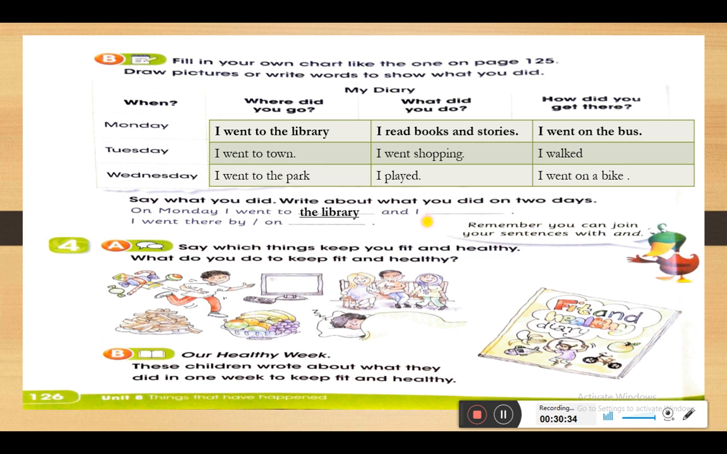And so what did you do there? As for myself, I went to the library. I read books and stories. I like reading very much, so I read books and stories. I went there by or on. So how did you go there? As for myself, I went there on the bus. Okay.